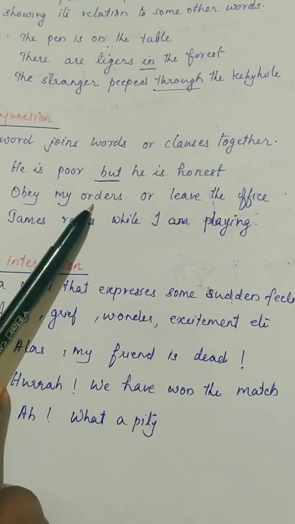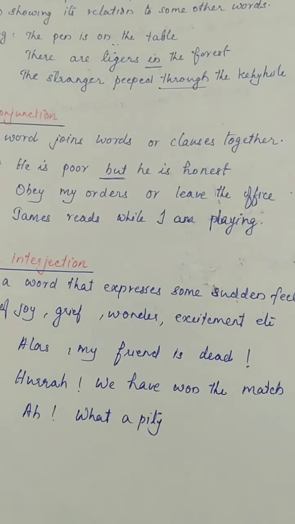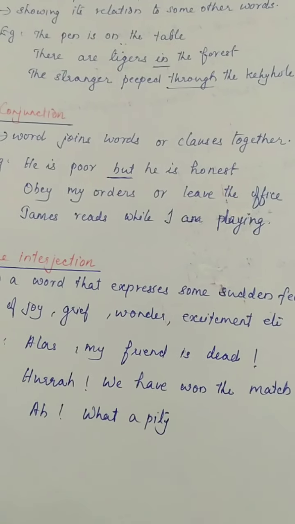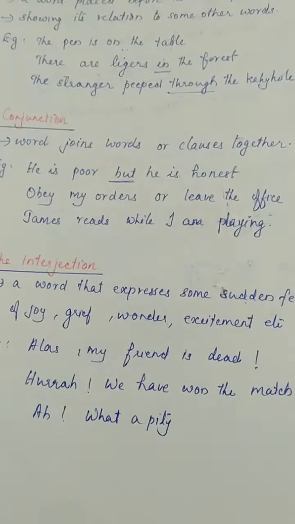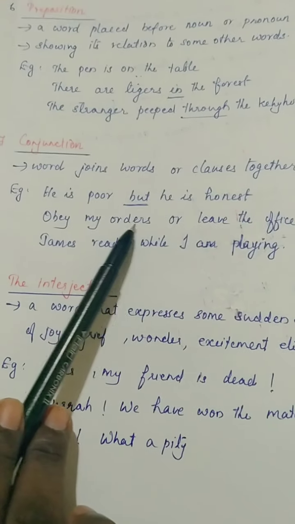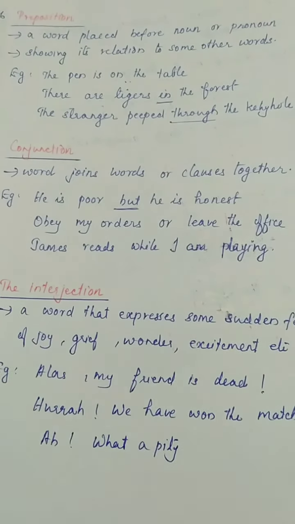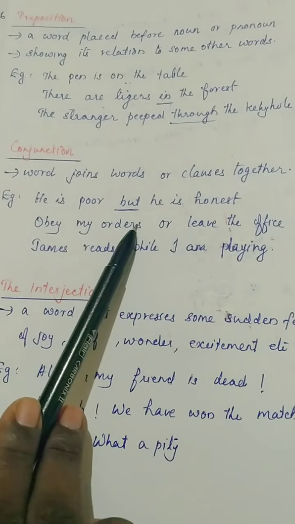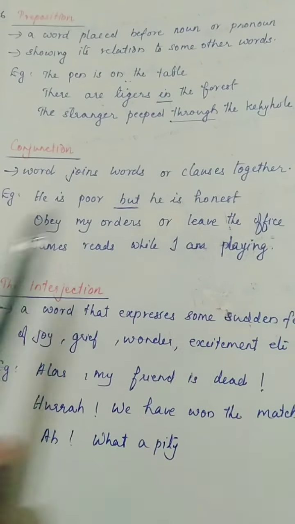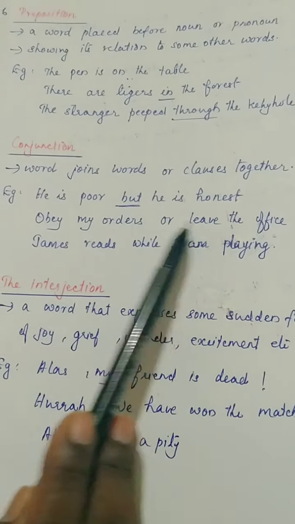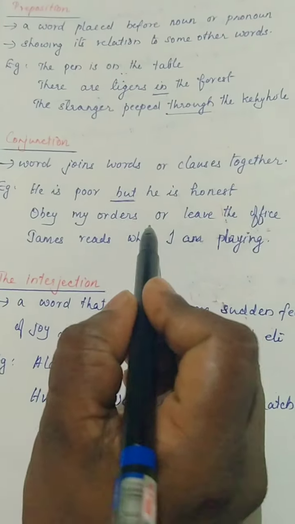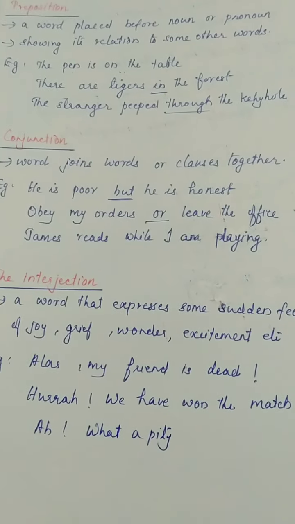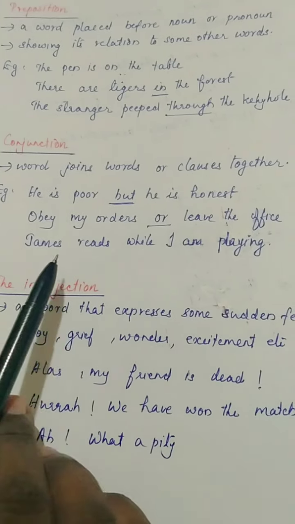Obey my orders or leave the office. Okay, somebody is giving one order. You have to obey my order, otherwise you can leave the office. Obey my order or leave the office. This is one clause. This is another clause. These two clauses are connected by which word? Or. So in this sentence, or is the conjunction.